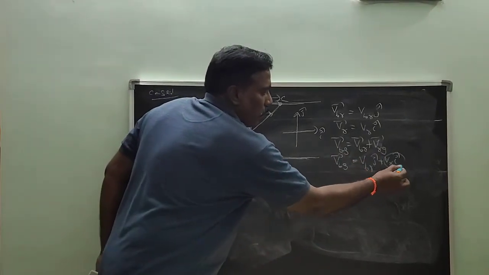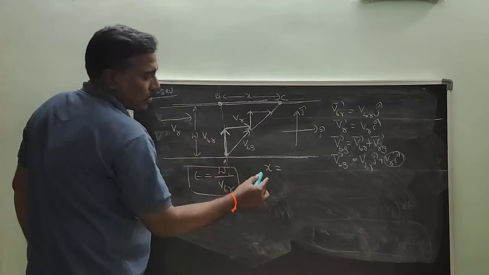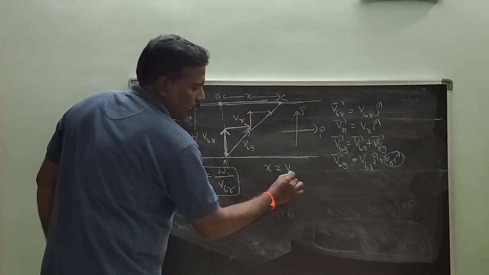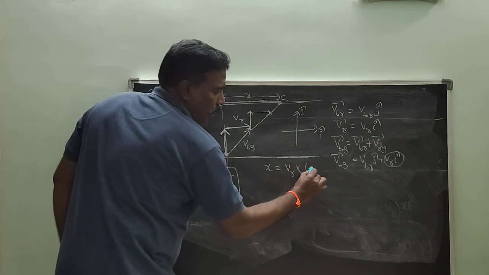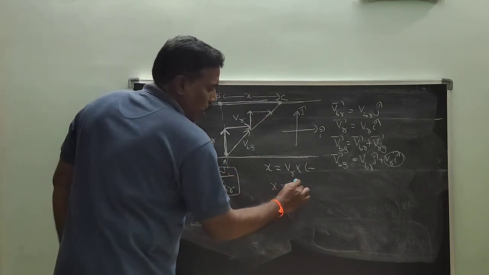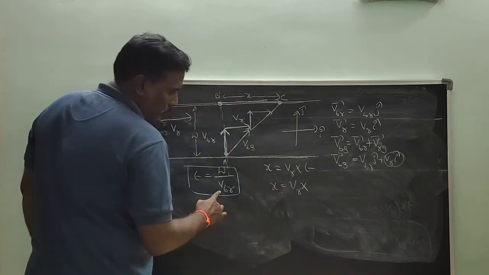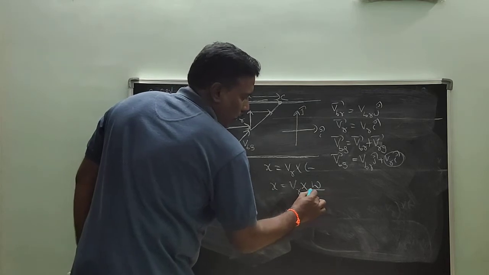Here this is the component of velocity along the river flow for boat. So what is the drift experienced by the boat? V_R into time taken T. X is equal to V_R into the time taken, W by V_BR.